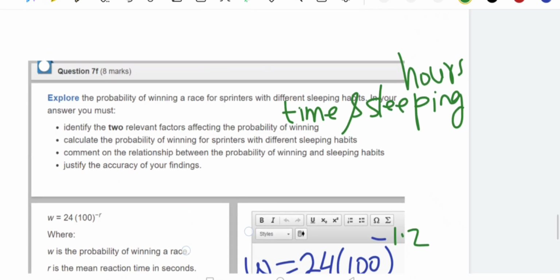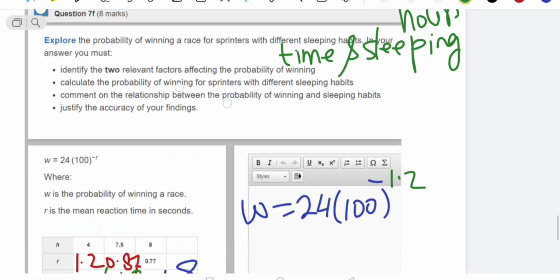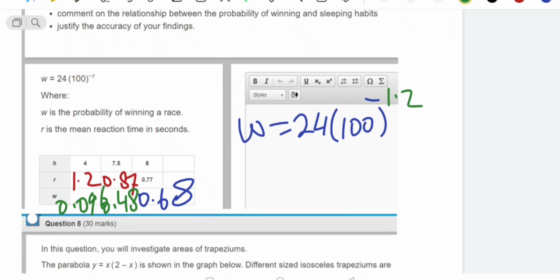Then this is the calculation. After that, comment on the relationship between the probability of winning and the sleeping habits. If the sleeping hours are increasing, the winning probability is also increasing. If one is increasing, the other one is also increasing.